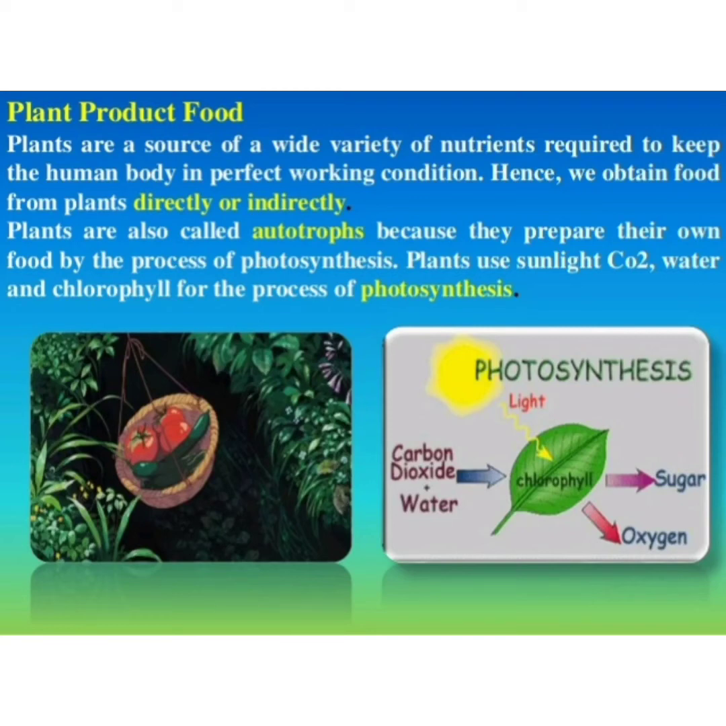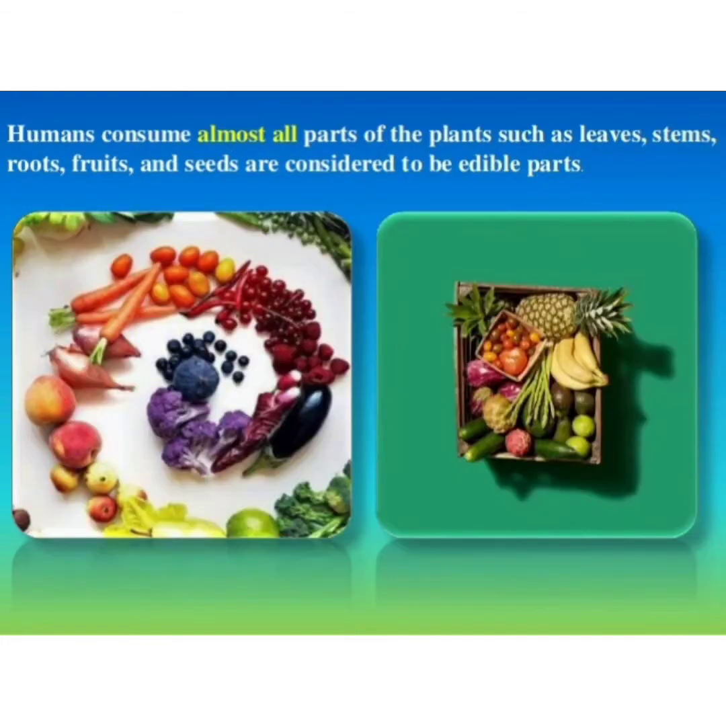Let's talk about the food from the plants. Dear students, plants produce their own food. Plants are a source of a wide variety of nutrients which are required to keep the human body in perfect working condition. Hence, we obtain our food from plants directly or indirectly. And plants are called autotrophs because they prepare their food themselves with the process of photosynthesis.